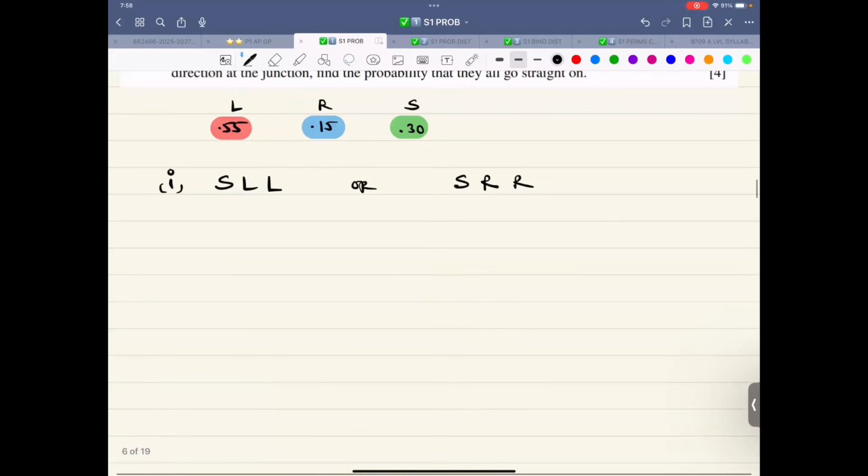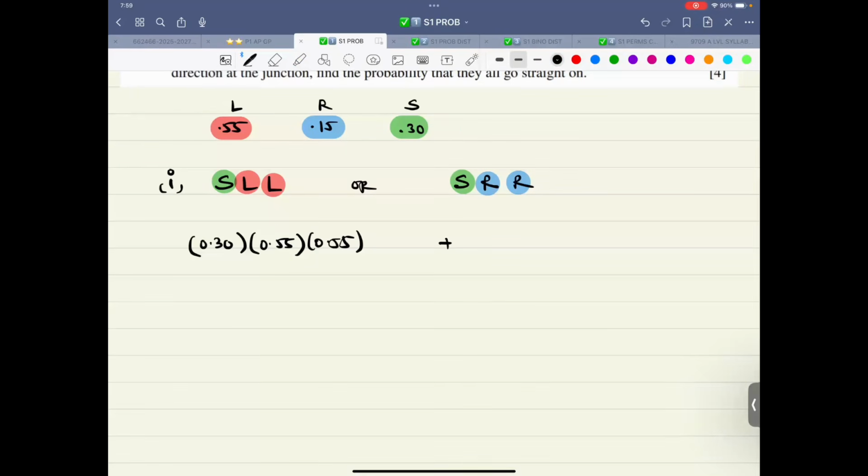So just multiply it out. SLL: that is the green one, then red and red. So this is 0.30 into LL, that is 0.55 into 0.55. Or SRR, that is 0.30 into R, which is 0.15 into 0.15.